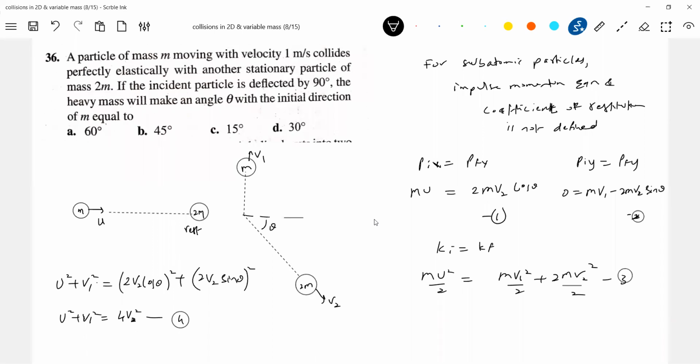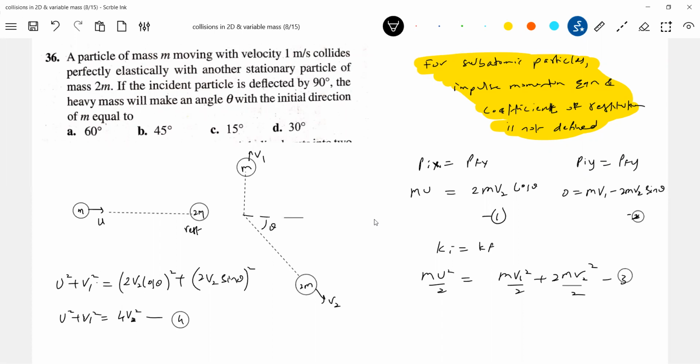Sir, are you sure particle 1 will deviate? Yes, I'm very sure. Why do they behave like that? We can't explain this in classical mechanics. Therefore, the coefficient of restitution and all these things are not defined for collision of subatomic particles. Sir, how do I come to know what is a collision? If they say the word particles collide, then you should think in this way. Don't go for e and the impulse momentum equation. We'll discuss it in detail in nuclear physics.